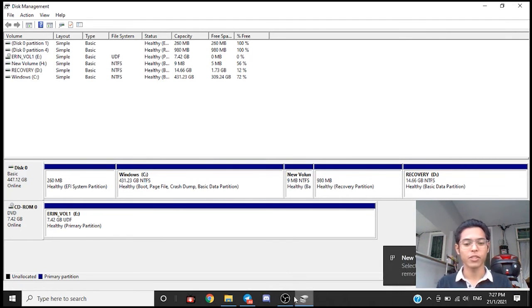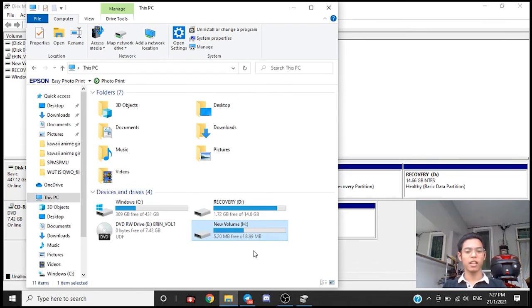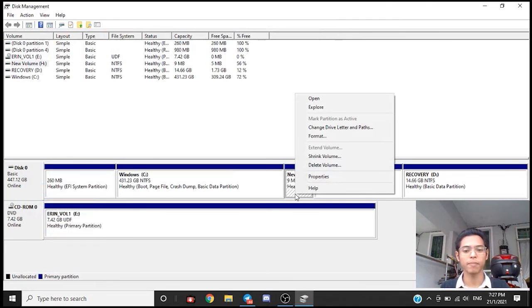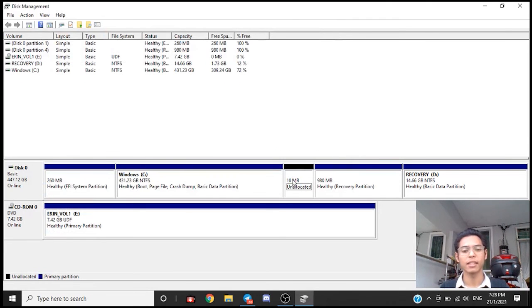So check it to confirm it, and ta-da! We have created 8.99 megabytes of new volume, this partition of the hard drive. To undo this, just click it back and delete volume. Yes, and just this one.